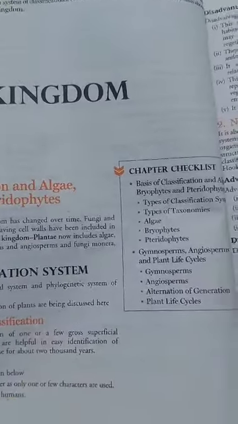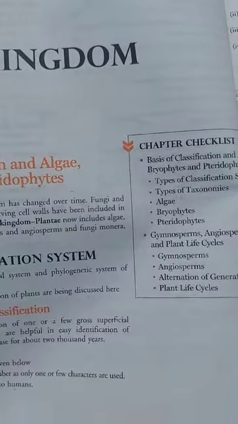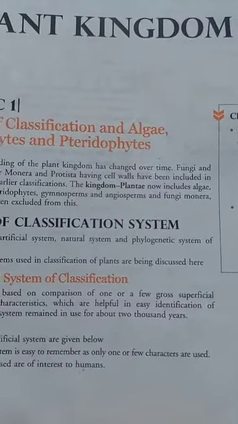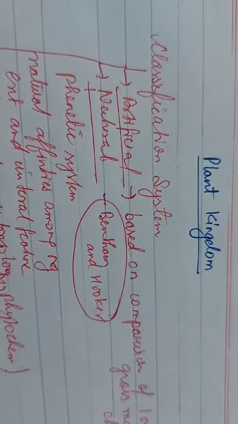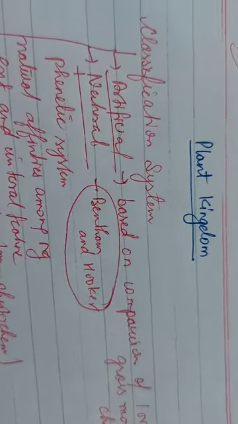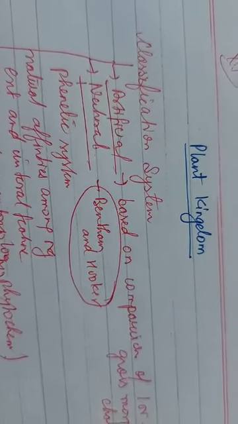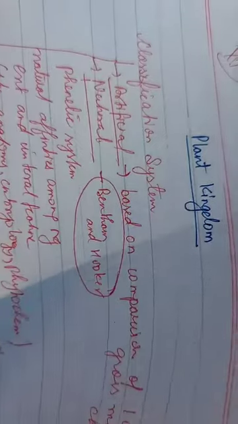Today we cover the basis of classification, and algae, bryophytes, pteridophytes, angiosperms and gymnosperms are all part of the plant kingdom. There are two types of classification systems: the artificial classification system and the natural classification system. The artificial classification system was based on the comparison of one or a few morphological characters, and on that basis the classification was done.